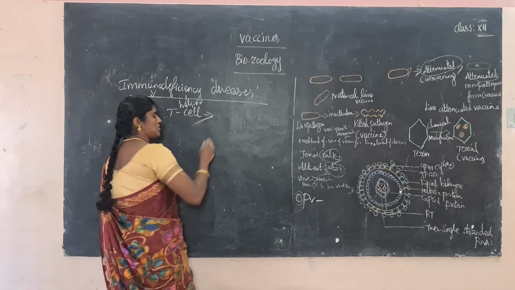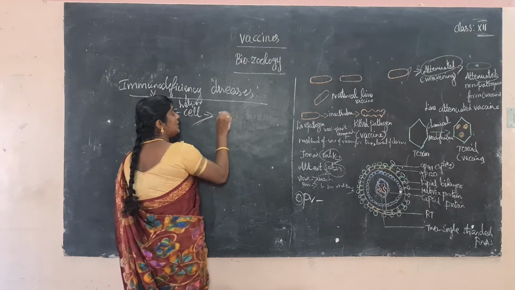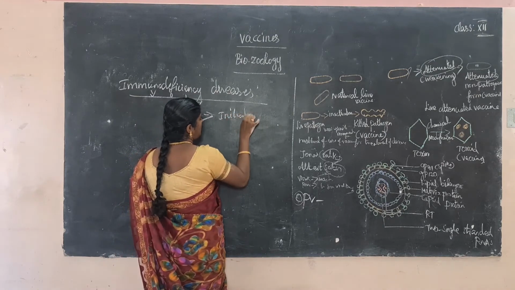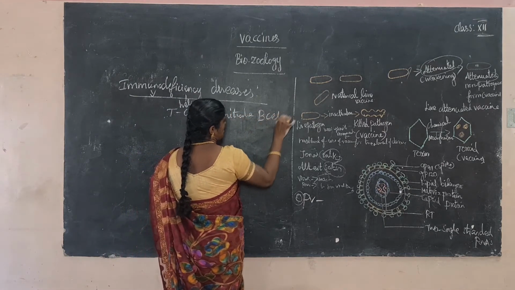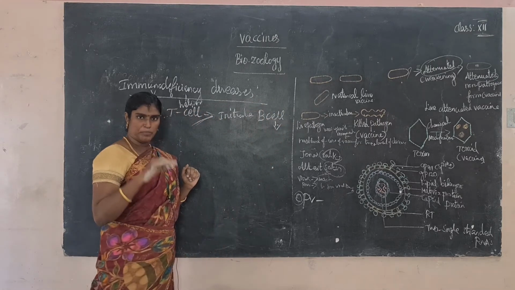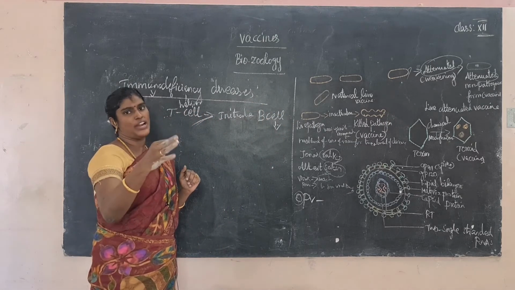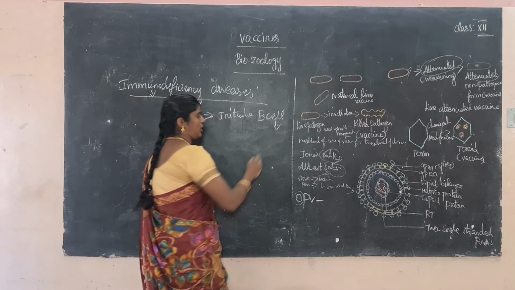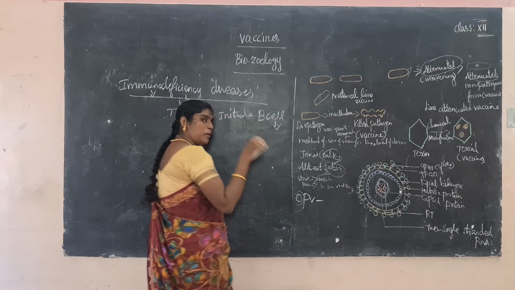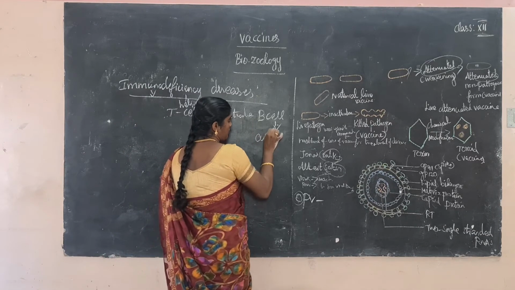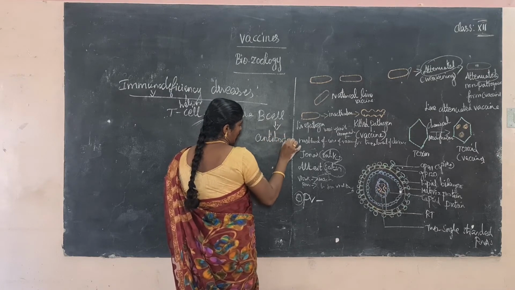What is the main use of the T helper cell? The main work is to initiate B cells. B cells produce plasma cells, and plasma cells produce antibodies, as you already know.